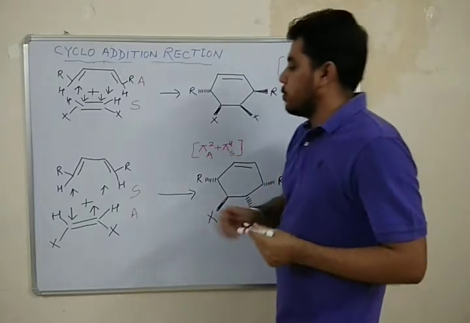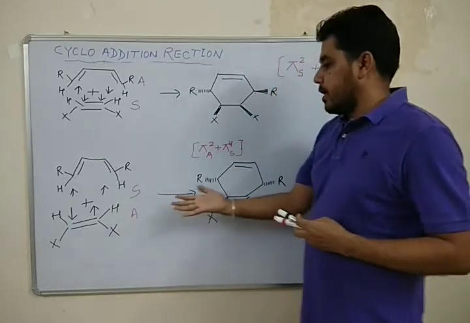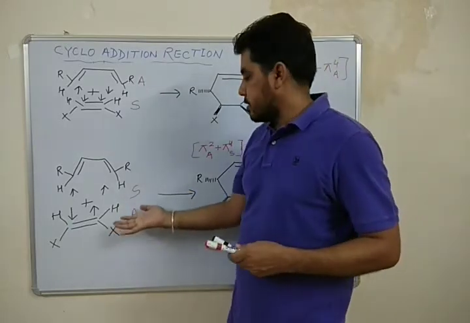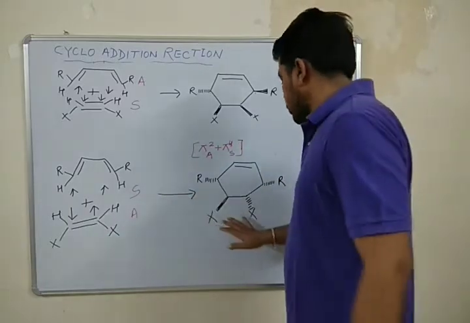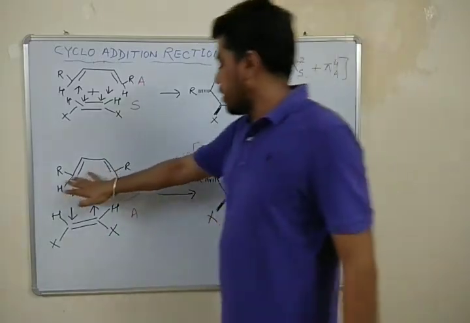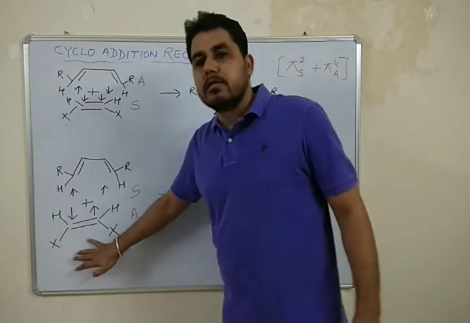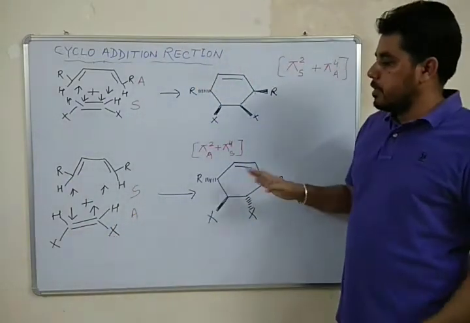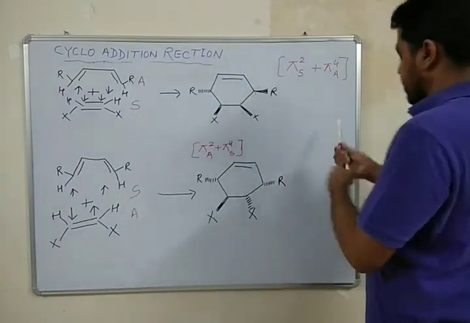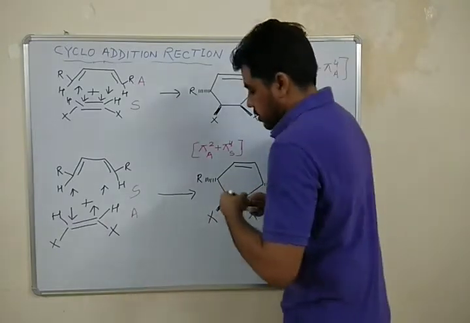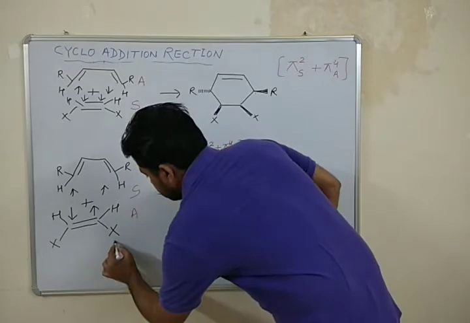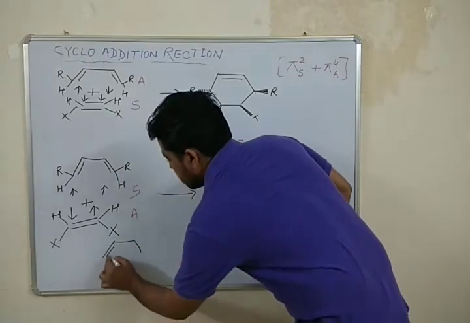Similarly, we can also write the intra-intra addition. In intra-intra addition, both the groups, both the R and X, will be oriented opposite to each other. Let me write directly. I will write the product here. So it is our reactant.